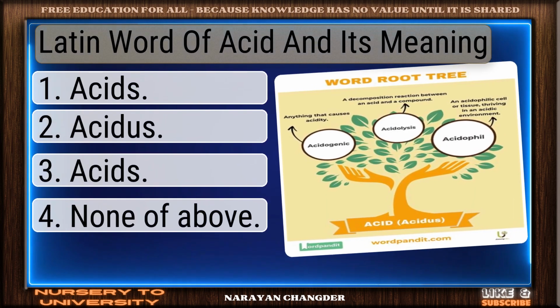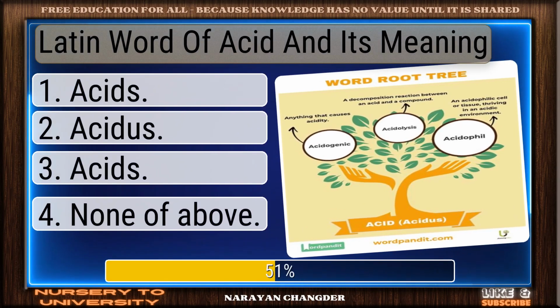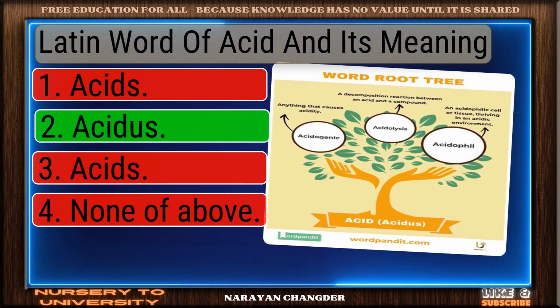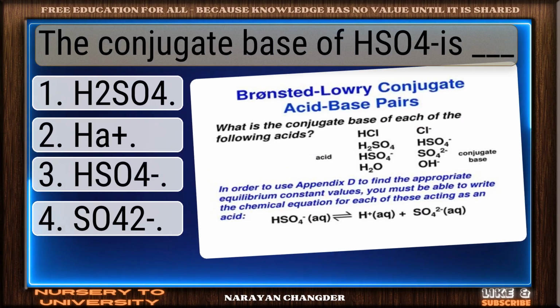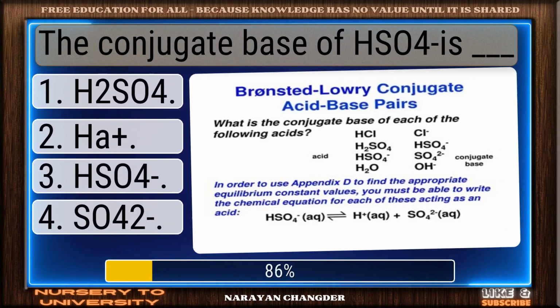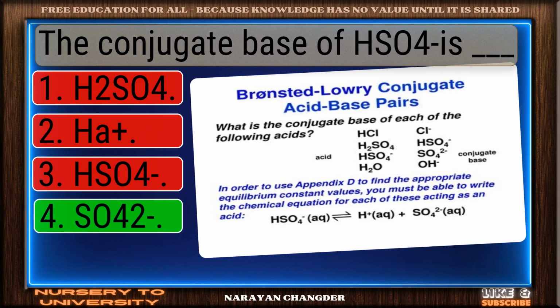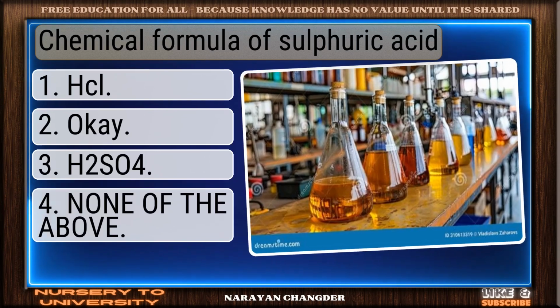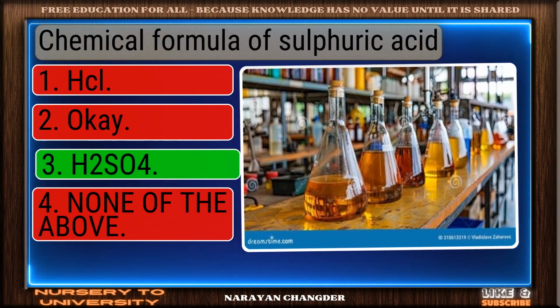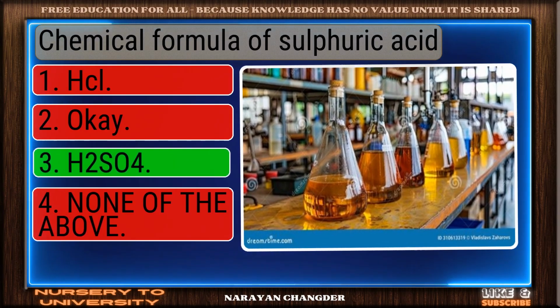Latin word of acid and its meaning. On track. Acidus is the correct answer. The conjugate base of HSO4 is dash. Excellent choice. SO4 2- is the right answer. Chemical formula of sulfuric acid. Well done. H2SO4 is the right choice.